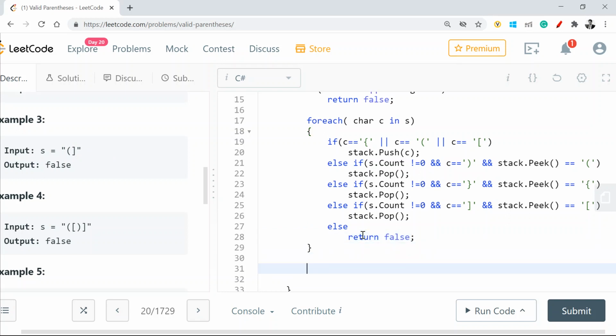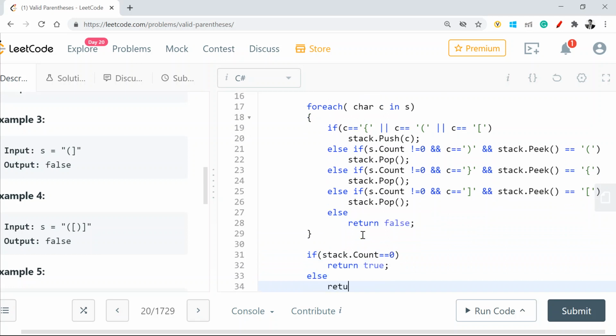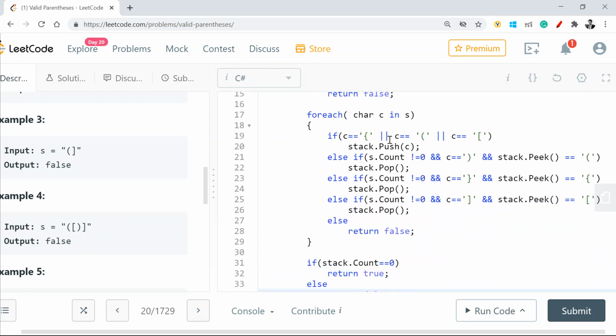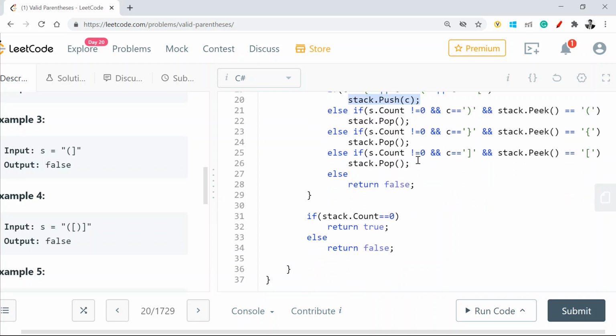And end the loop. Now the final step is, if my stack.count is equal to 0, I'll return true, else I'll return false. So why is this step? Say by the end of this, I have kept on adding open parentheses and open square brackets into the stack, and I never came across any pops, as in I never came across any closures.